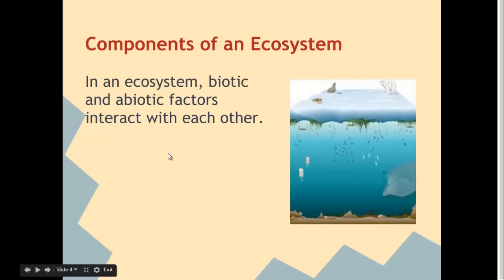So going back to an ecosystem, we said an ecosystem consists of living and non-living things. And in an ecosystem, biotic and abiotic factors interact with each other. On this diagram, we could see what biotic and abiotic factors are. Biotic factors are living things. So in this case, we have some, it looks like jellyfish. We have some plants, a polar bear, a whale. These are all living things. They interact with each other, like we see this whale eating some plants. They also interact with the non-living environment around them, with things like sun, rocks, and water.